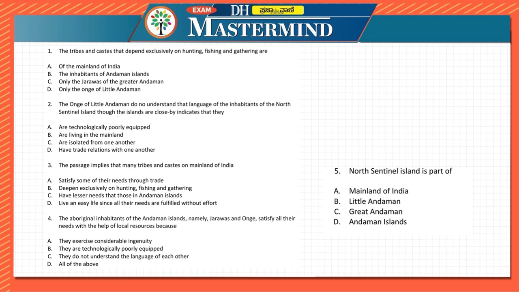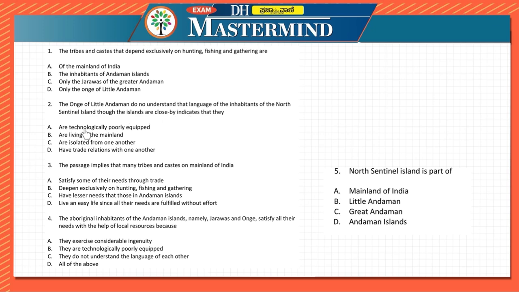What does it indicate? That is, they are technologically poorly equipped; they are living in the mainland; they are isolated from one another; or they have trade relations with one another. So if they have trade relations with one another, then there is a probability that they might know the other language, or they might understand the other language.